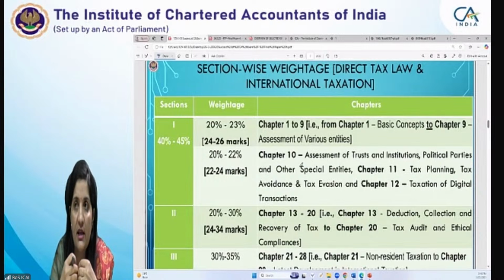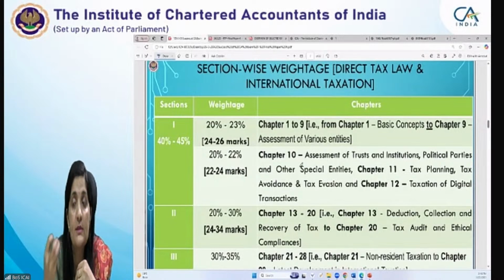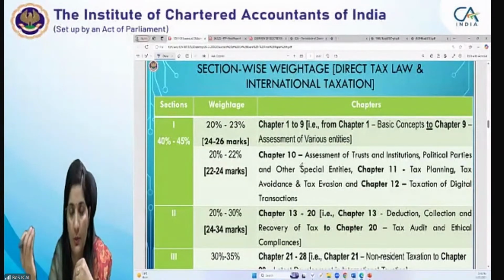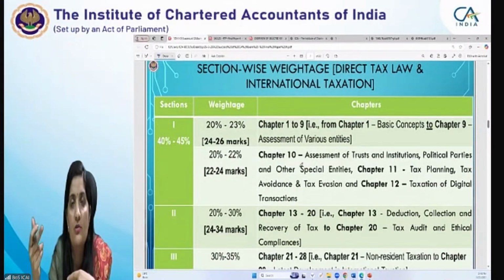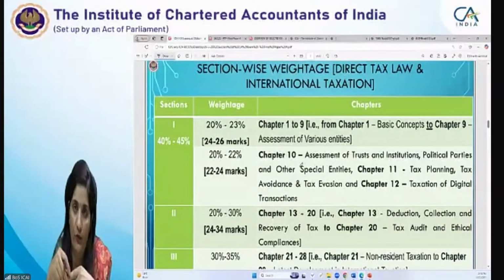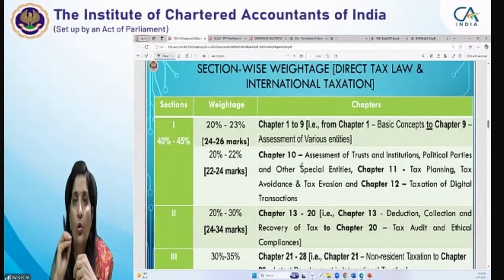ठीक है. For understanding of the provisions, it is better to make your own notes, try to solve the questions given in the MTPs, in the RTPs and all the publications, right? Or try to make your own facts also to have an understanding of the provisions. That is also one of the best ways to have a good hold over the provisions.